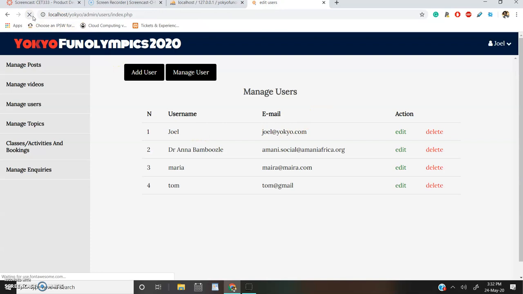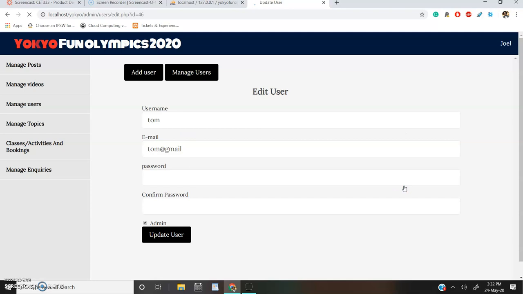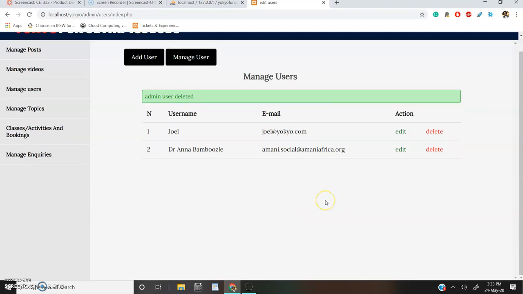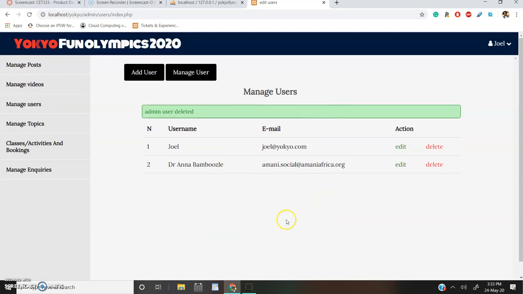So from the back end, you can create a user, and as you're creating the user, you get to decide whether the user is going to be an administrator or not. But you can also make the user not an administrator, and you simply have to select this, and the user will not be an administrator anymore, and you can't see them. Of course, you can also delete users and edit them. The reason you can't see them is because the system is going to have thousands of users. We can't see them all here, so it's just easier to see the administrators.